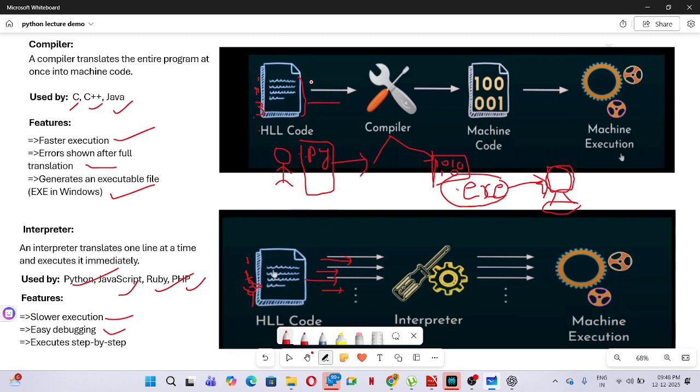Whereas in the compiler all lines are processed at a time and all errors are generated at a time, so debugging takes time and is difficult. In the interpreter it is line by line, so it is easy for testing, and it executes step by step. So that is the difference between the compiler and the interpreter. Thank you.